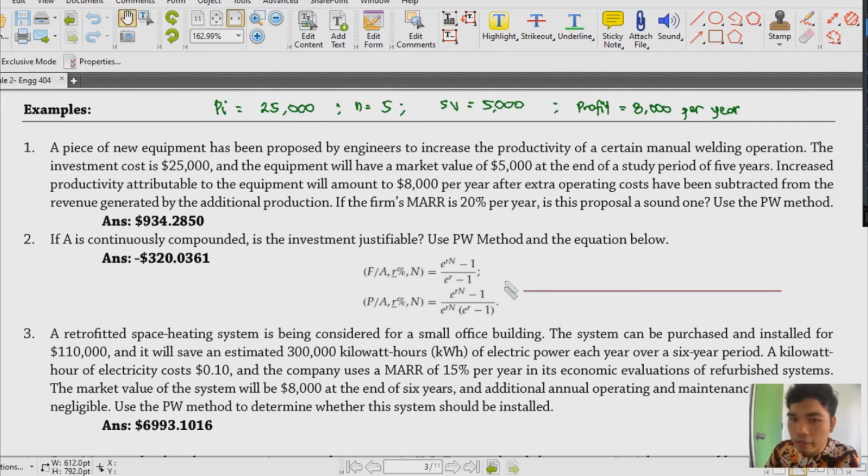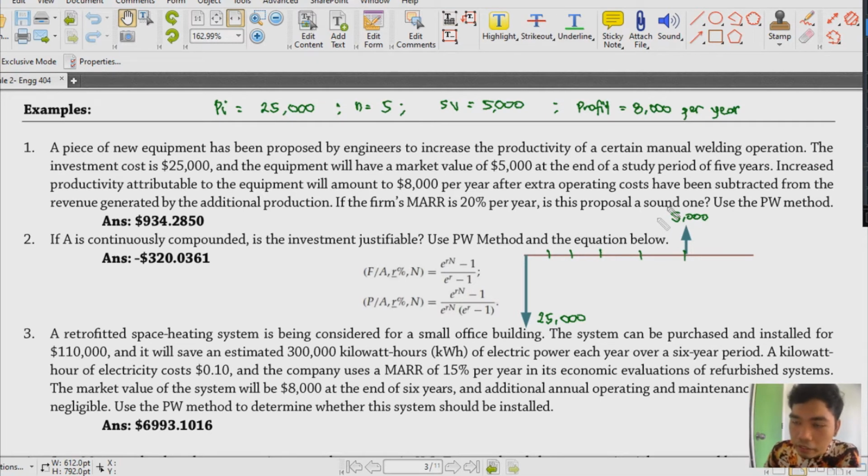Basically, 25,000 is our initial investment, so let's put it here. Then we said the salvage value is 5,000. Technically, after your study period, you can still get that 5,000 when we sell it. And then 1, 2, 3, 4, and this is the 5. My division is a bit off, but that's just 1, 2, 3, 4, 5.